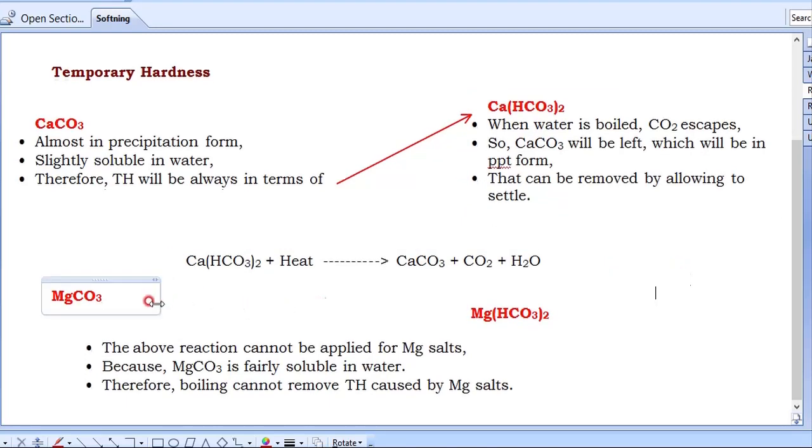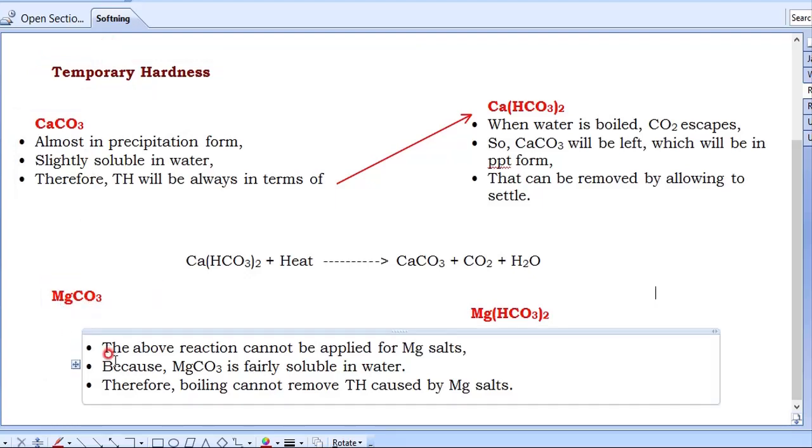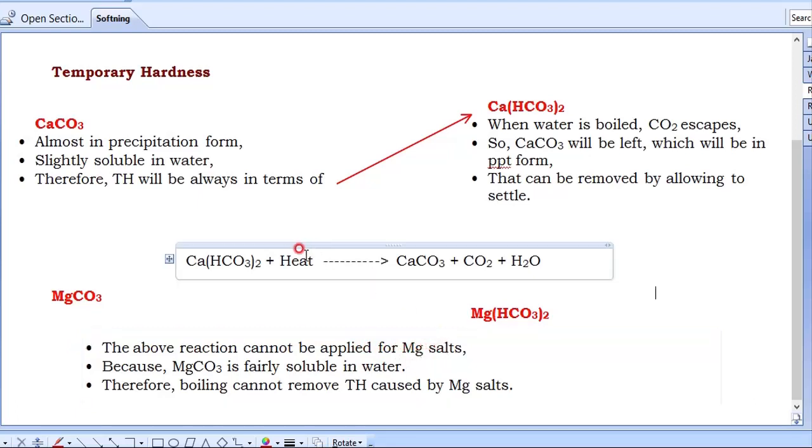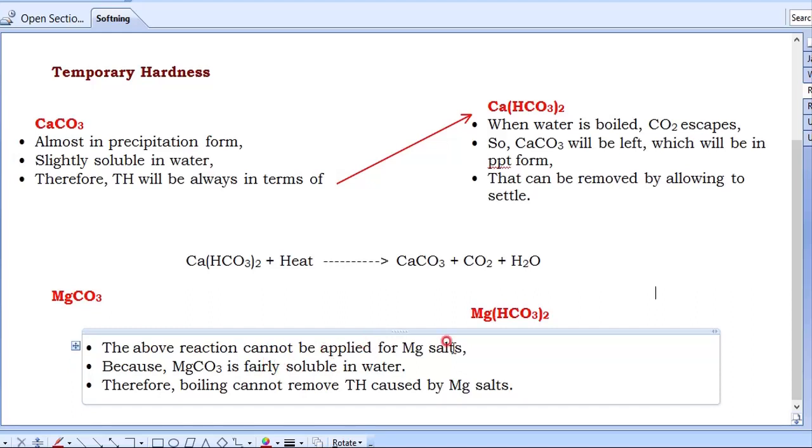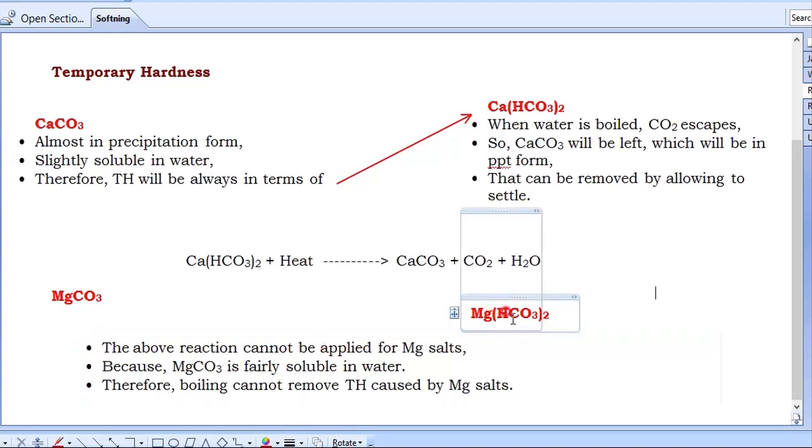Now think, if temporary hardness is because of MgCO3, then what? Then the above reaction cannot be applied for Mg salts. The heating process cannot remove MgCO3. The heating process cannot remove Mg(HCO3)2. Why?